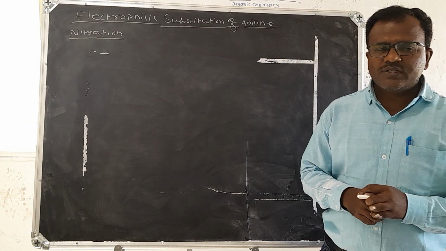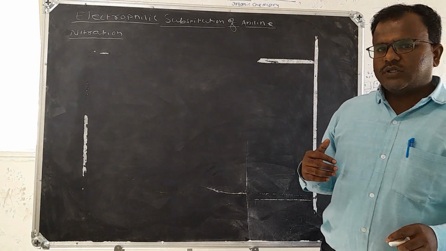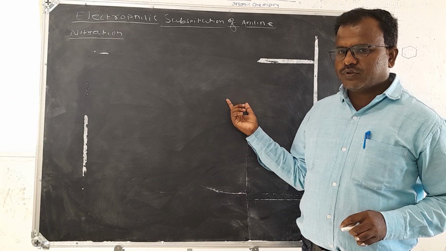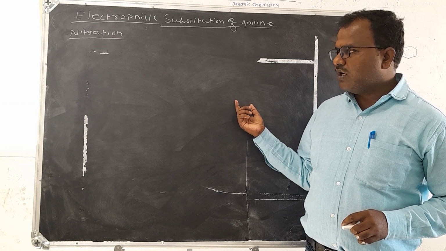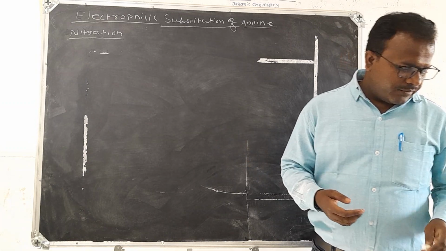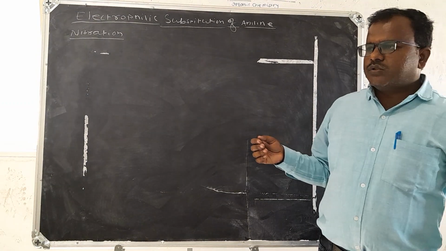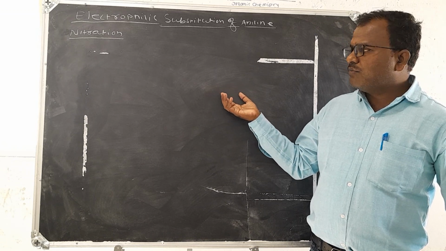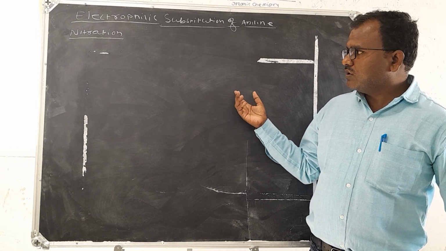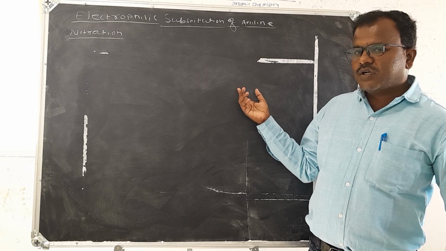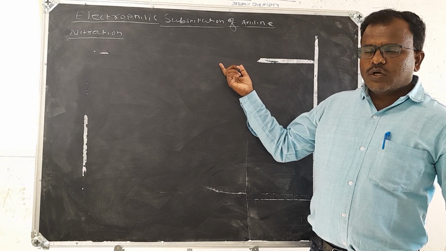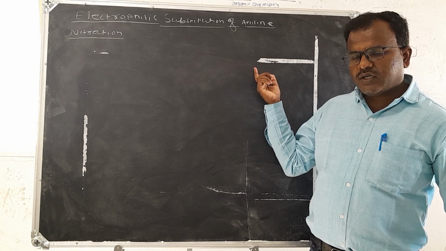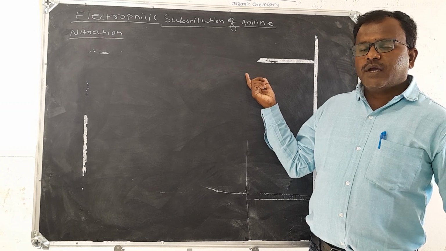When aniline is reacted with the reaction mixture, that is concentrated HNO3 and concentrated H2SO4, at 288 Kelvin temperature, three products are formed: one is ortho-nitroaniline, second is meta-nitroaniline, and third is para-nitroaniline.